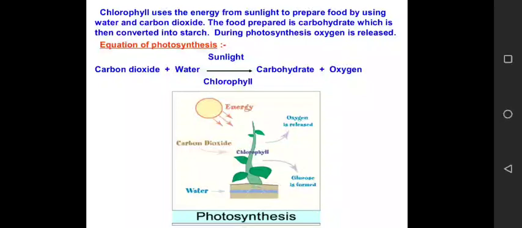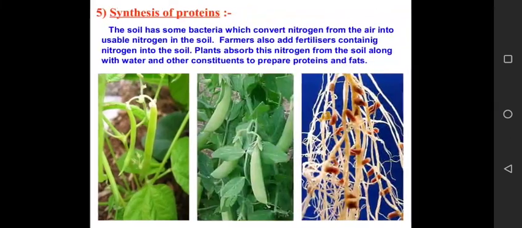So here is the reaction of photosynthesis that we can see, that is carbon dioxide plus water in the presence of sunlight and chlorophyll gives carbohydrate or glucose plus oxygen. So what is the main product? The main product is carbohydrate or glucose, and oxygen is the byproduct.